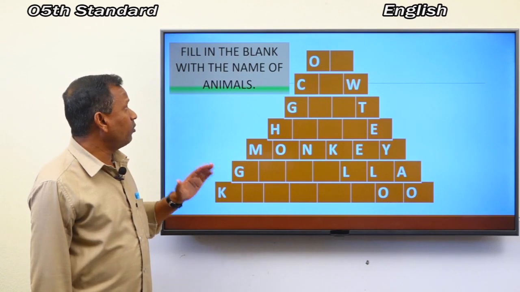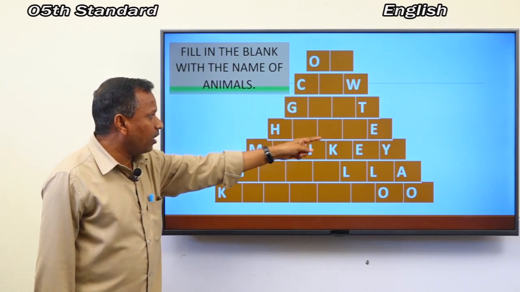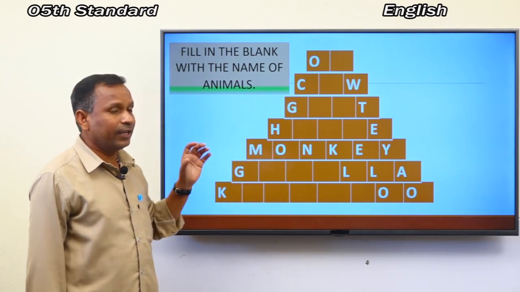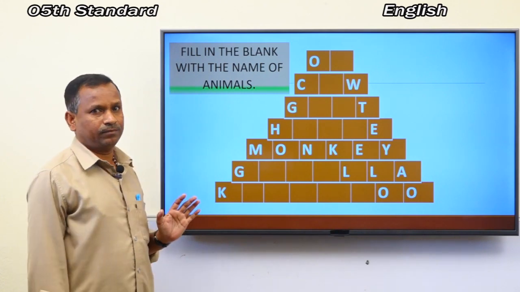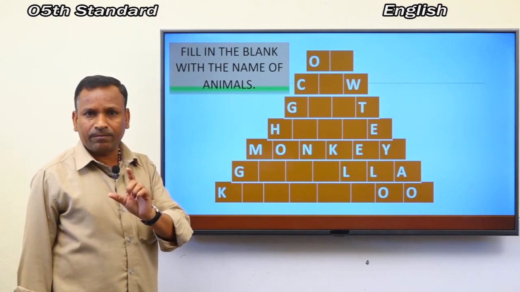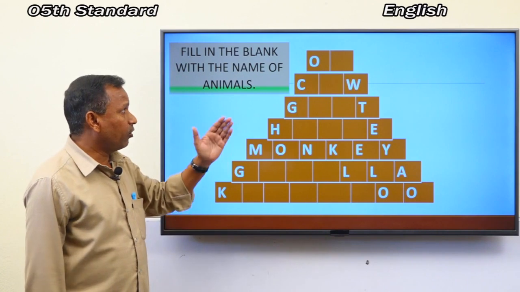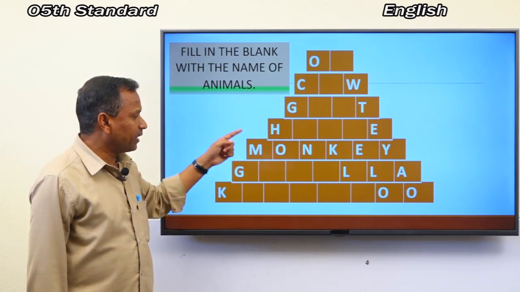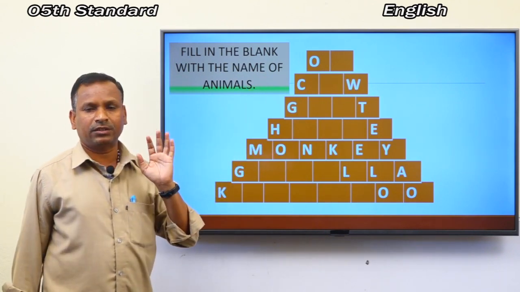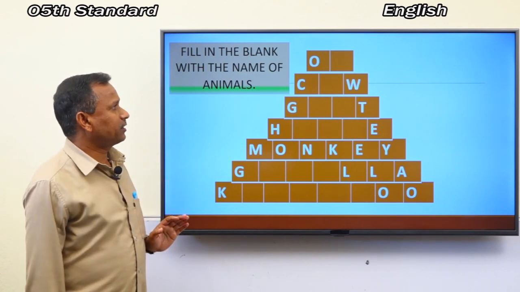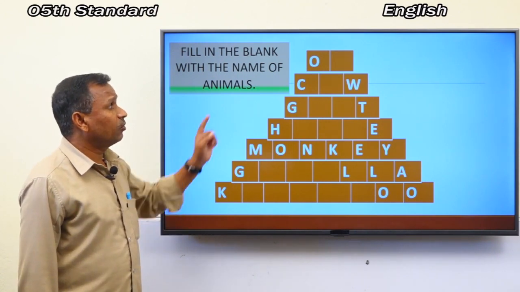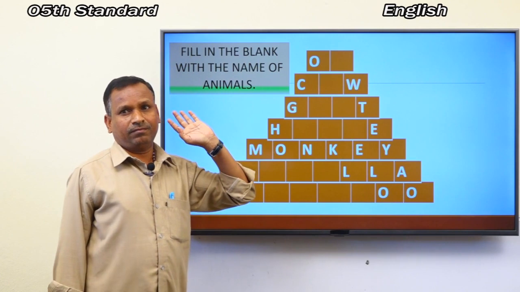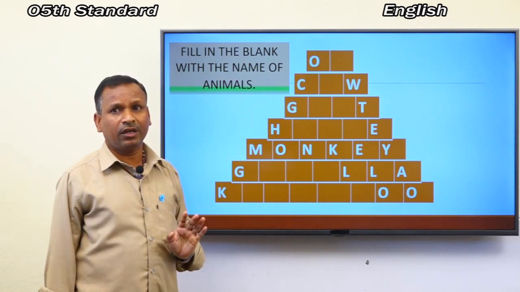You have to fill in the blanks and get the name of animals. Did you understand? Can you guess what is the answer? What is the first answer here?